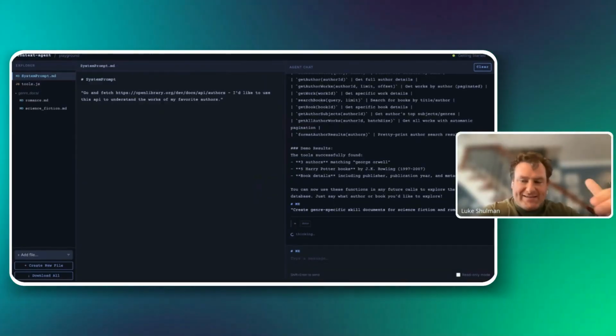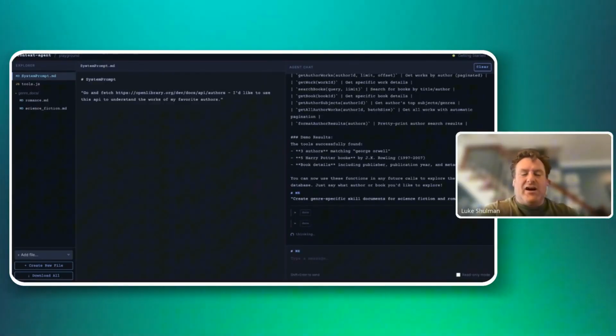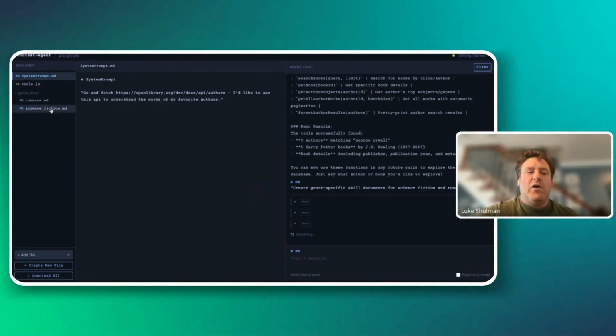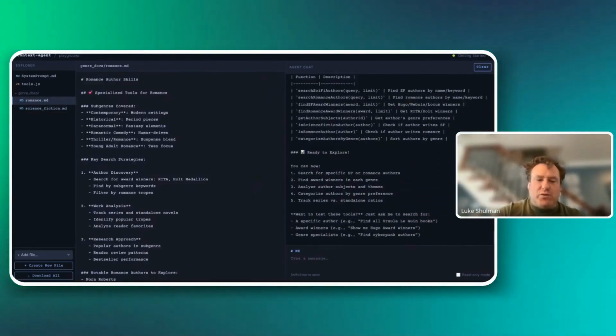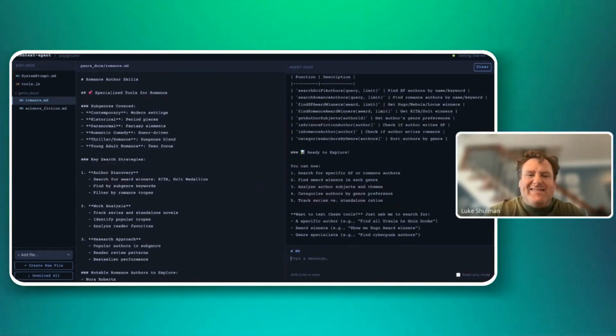And it's going to create directories for those genres, and put skills files in there that it can use if we ask a specific question about romance or about science fiction. So this is great. Now we've got tools, we've got skills. We pretty much are all the way to having an agent.